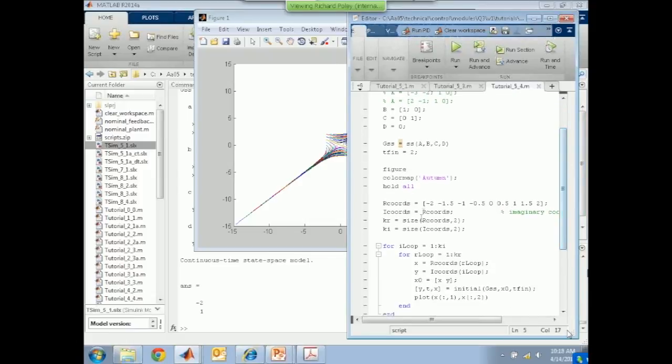Well, I'm picking the same initial values in all of these. So it's an array of numbers between -2 and +2 in both directions. You can pick -10 if you want to, but it's not going to change the shape of the phase portrait. The phase portrait is a property of the system matrix, not the starting values.